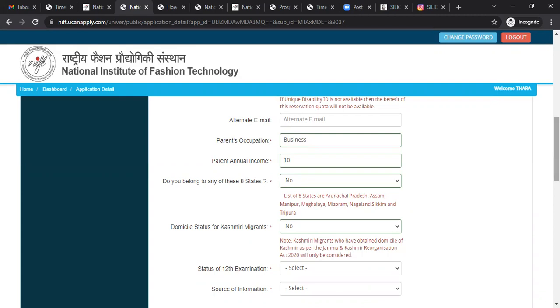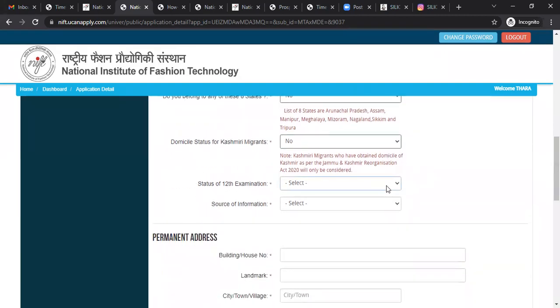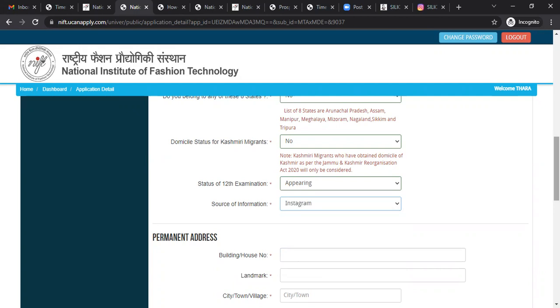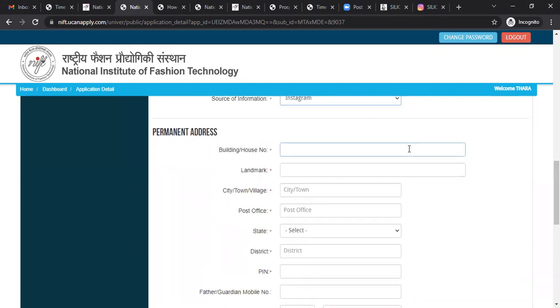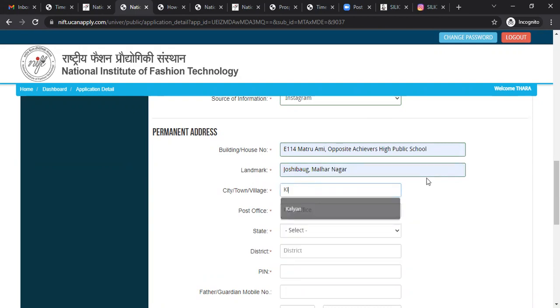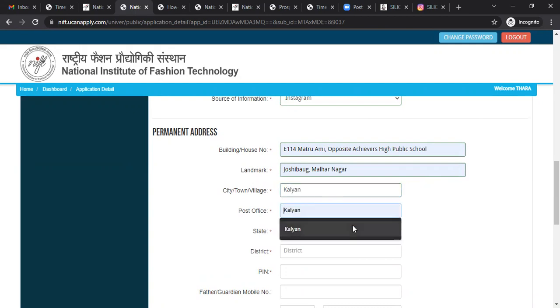Status of 12th examination. If you have appeared, then write appeared, for PG students, or if you are appearing in 2022, click on the appearing option. Source of information: I got to know about NIFT through Instagram. Now they're asking about the permanent address. State.